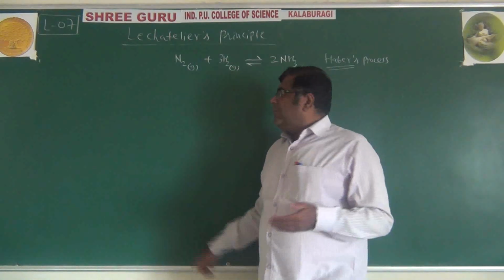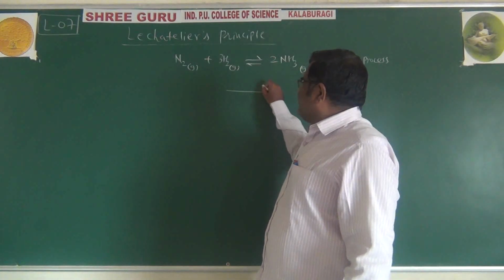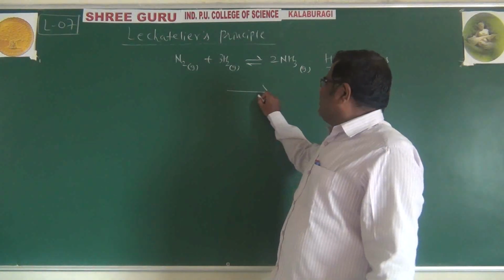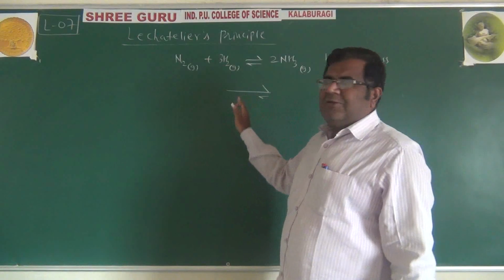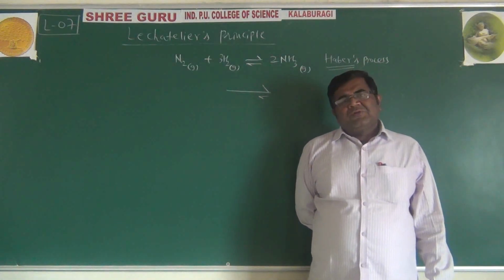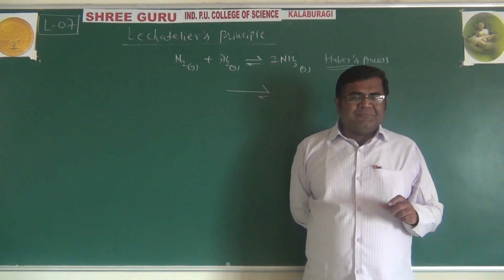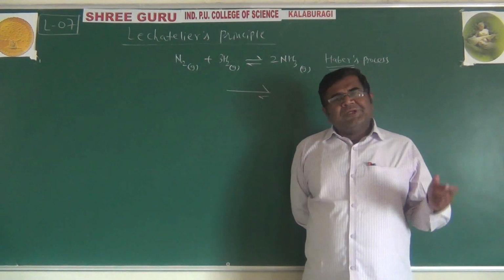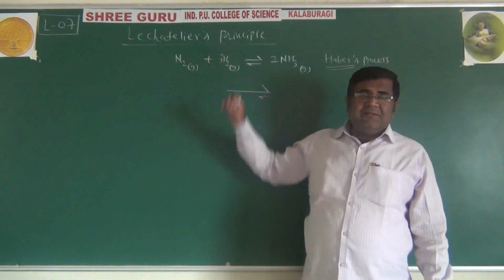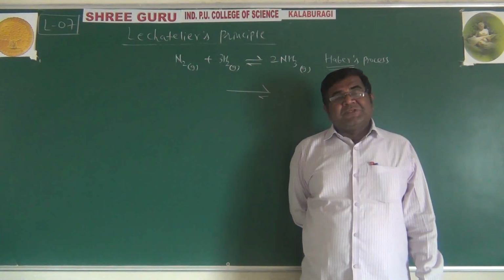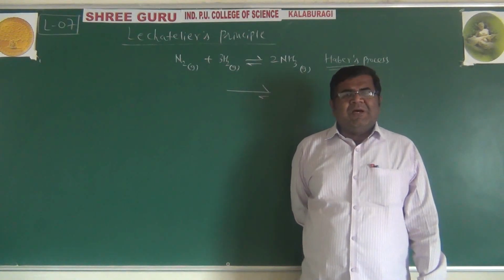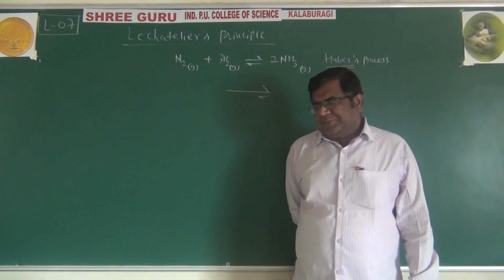So somehow we want to push this reaction in the forward direction, and we want to minimize the reverse reaction, the backward reaction. So I have to disturb the equilibrium, and how to disturb that equilibrium is given by this principle, Le Chatelier's principle. Always a question has been asked for 1 mark: state Le Chatelier's principle.